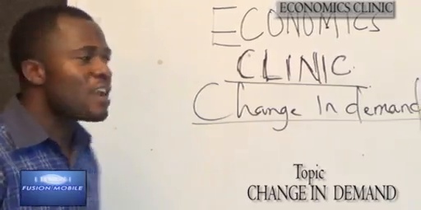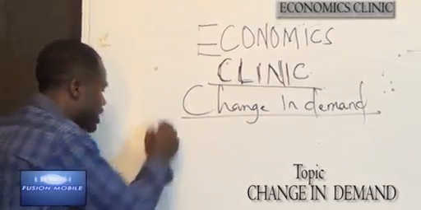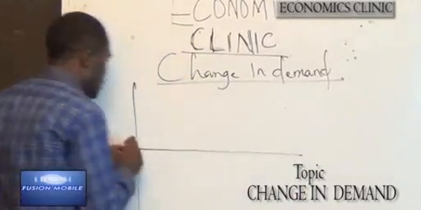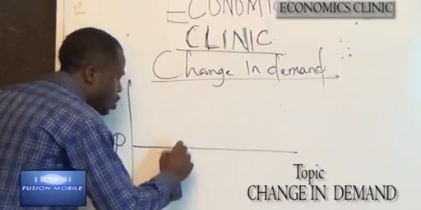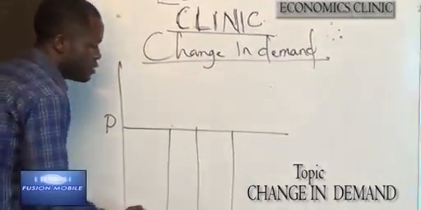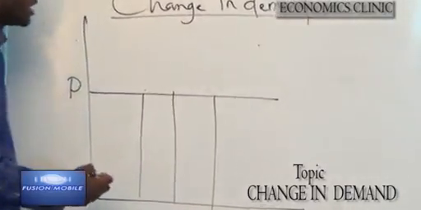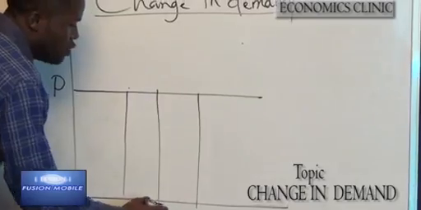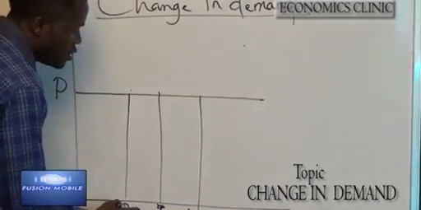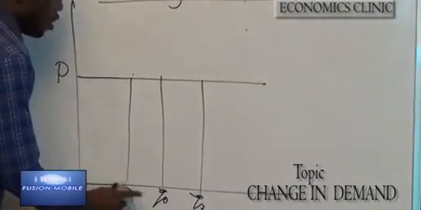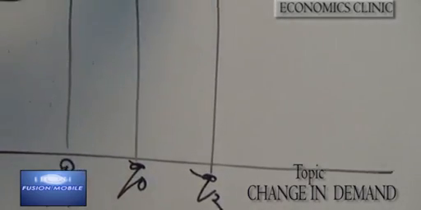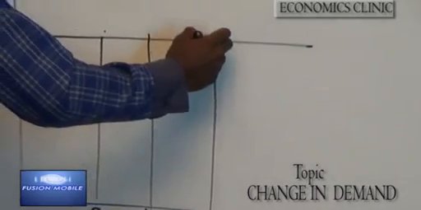This can be graphically represented on a table where we have the price fixed and variation or changes in the quantity demanded. The original quantity demanded here is quantity Q, quantity 2, quantity 1, and can be drawn this way.